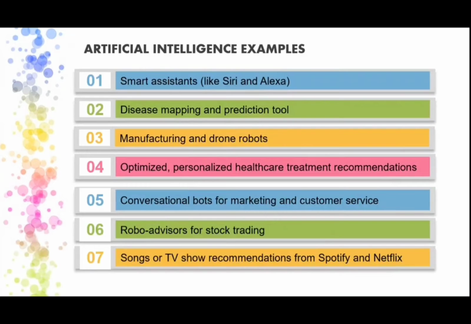Now we'll see some examples of where we are using artificial intelligence. You know this one better: Siri and Alexa. These are the smart assistants which we know very well. And disease mapping and prediction tools. Recently, a doctor virtually performed an operation.